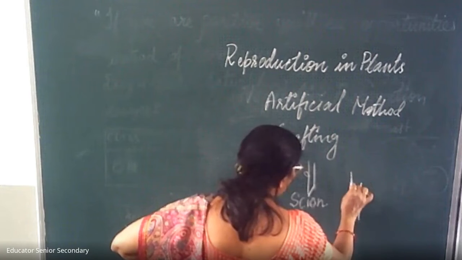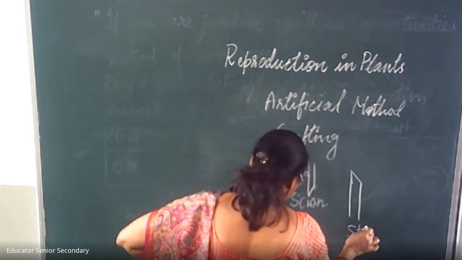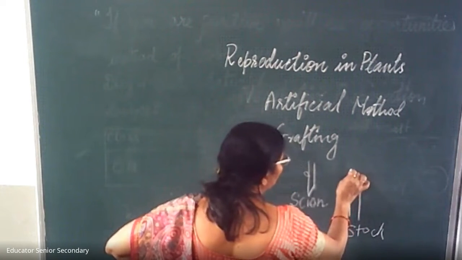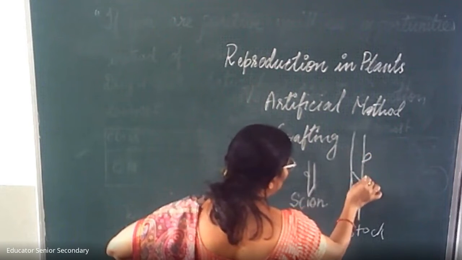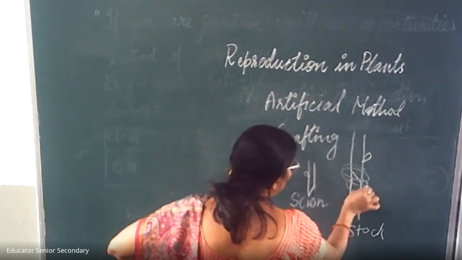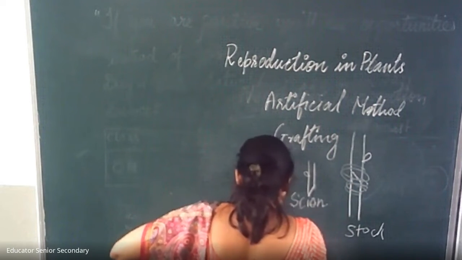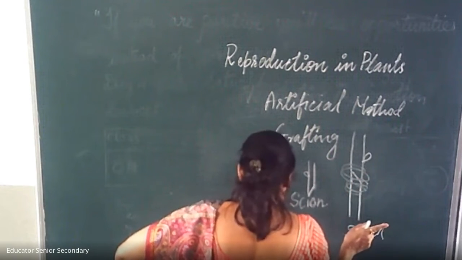This is the stalk, the base plant, that is called stalk. This scion we place here and we tie it. It has a bud, we tie it, and after a few days we will find the tissue of the stalk and scion joined together to form one plant.